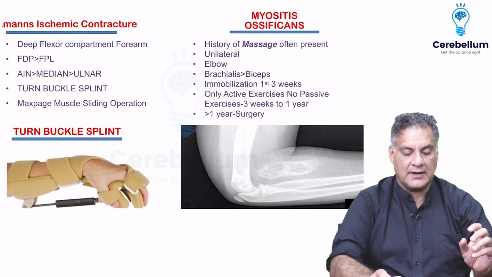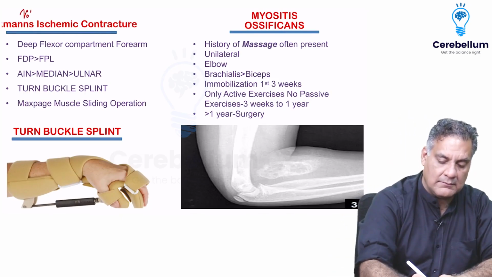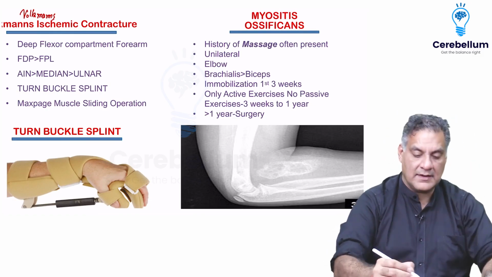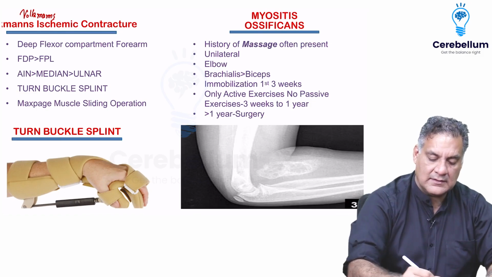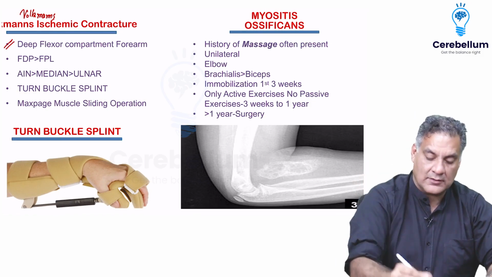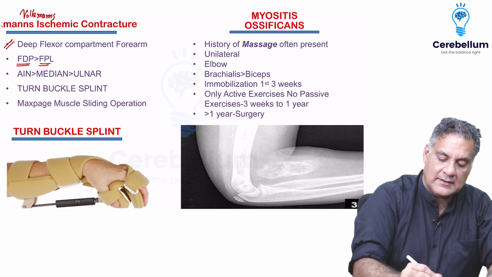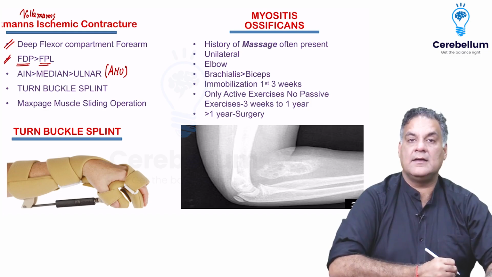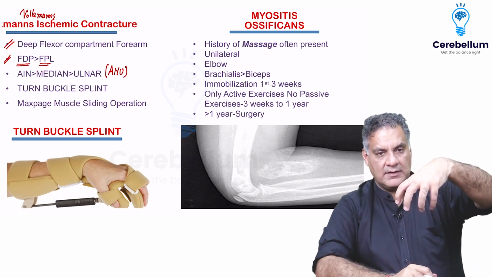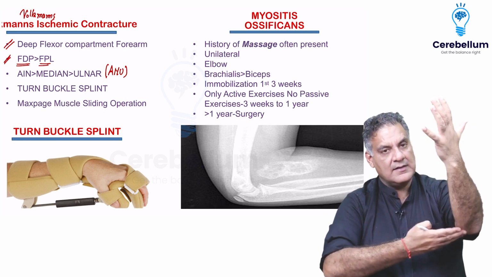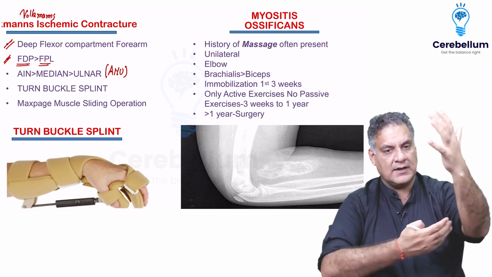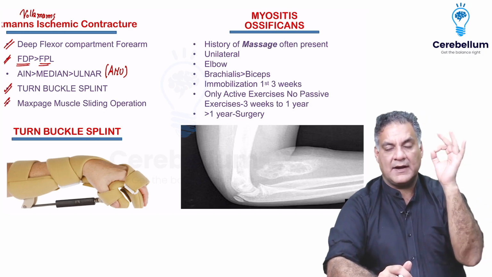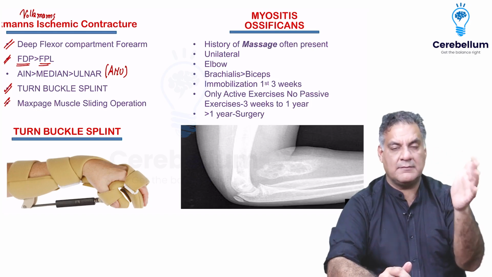If you do not treat compartment syndrome on time, it leads to a complication called Volkmann's ischemic contracture. In Volkmann's ischemic contracture, there is involvement of the forearm deep compartment causing FDP more than FPL involvement. The order of involvement of the nerves is anterior interosseous, median, and ulnar. Because there's a flexion deformity, you give a splint, turnbuckle splint, or release the muscles from the medial epicondyle, called the Max Page muscle sliding operation, right?